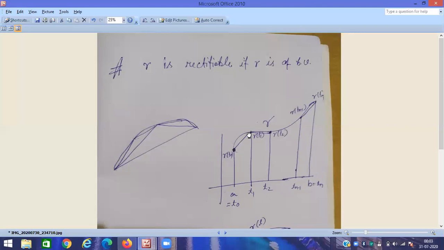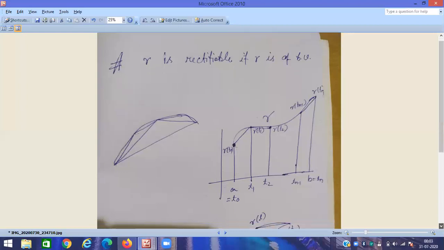We are going to measure this part. The whole part is this, but we just stick to this part. You are going to measure this part. Then the length of this line segment is less than this. Now if I consider a point in between T0 and T1, then we have a point in here. So you see this picture.